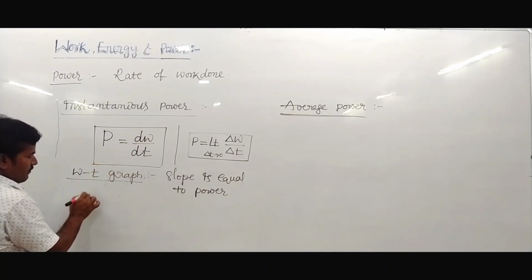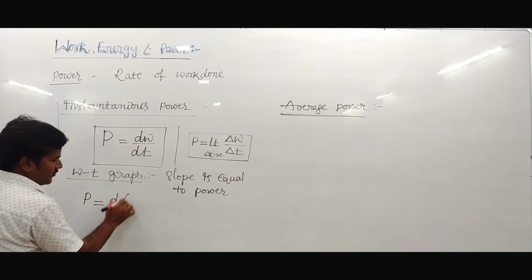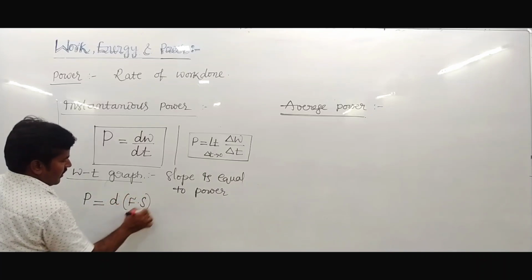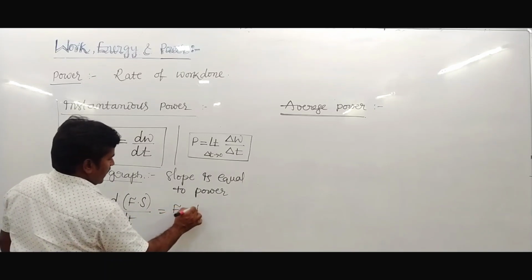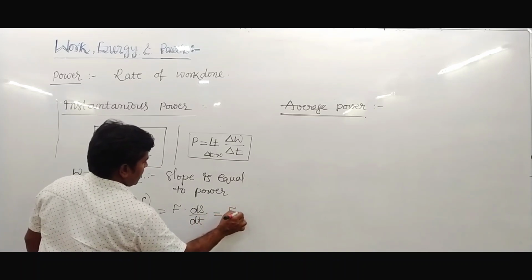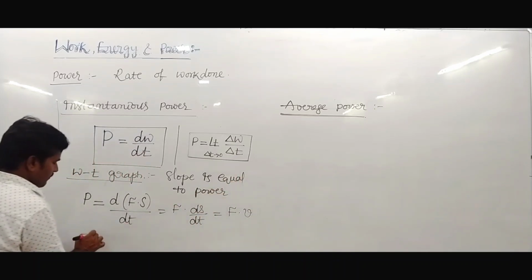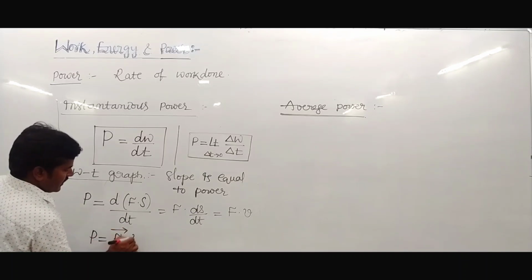P equals dW upon dt, which is d of F into s upon dt, so F into ds upon dt. Ds upon dt is velocity, so P equals F into v. In vector form, power is F dot v.